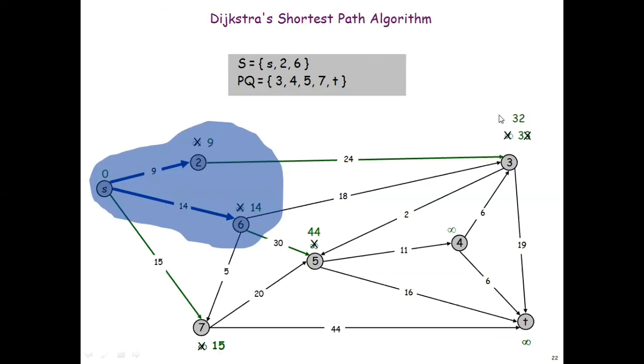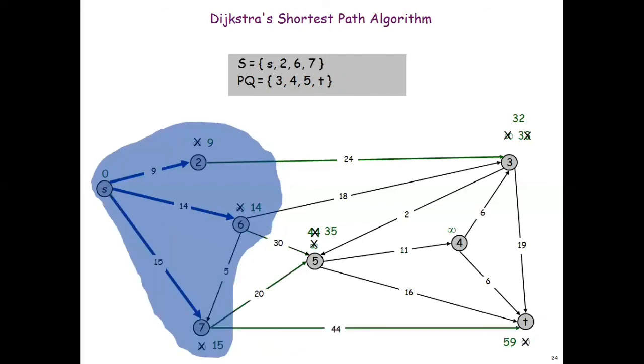Now I have the weights like 32, 44 and 15, which is the minimum one. 15 is the minimum one. That is 7 will be my next minimum value I should consider. So that will be added to the minimum list, and I should check the distances from S to 5 because 7 is connected to 5 and 7 to T. So those distance whether it is updating or not, it will be checking. So even 7 is also added.